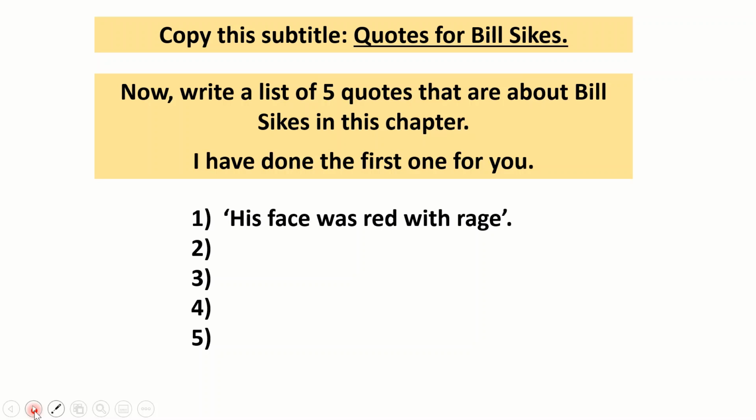Remember, if they are quotes, they are parts of the text, sentences from the text. So we need to make sure we use these marks here, these quotation marks, to show that we have used this sentence from the book. Okay, you can pause the video and do that now. Make sure you come back to this video once you have finished.